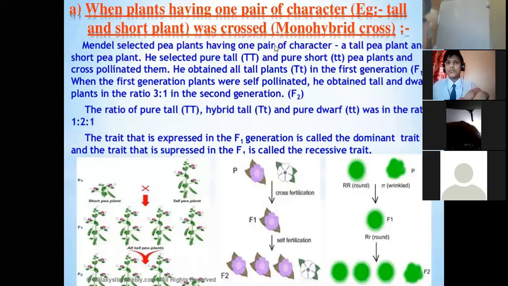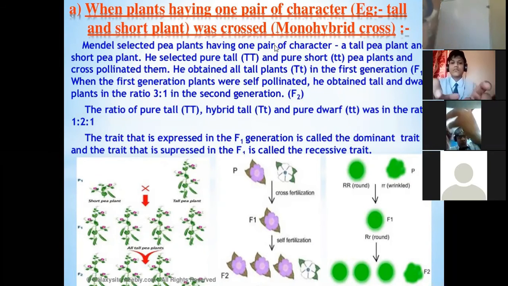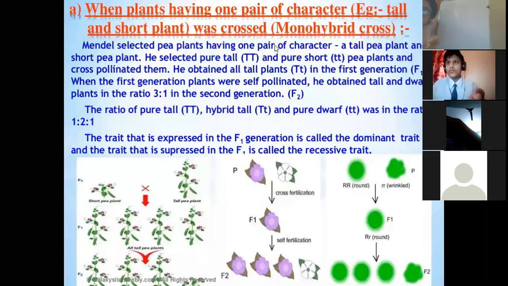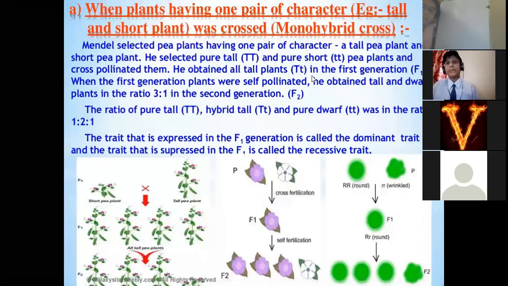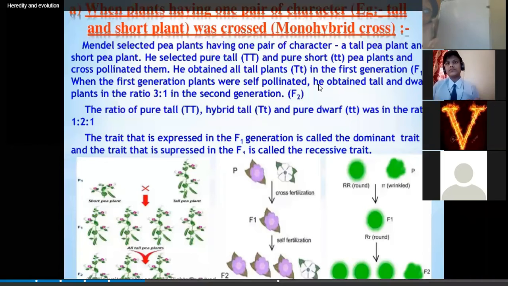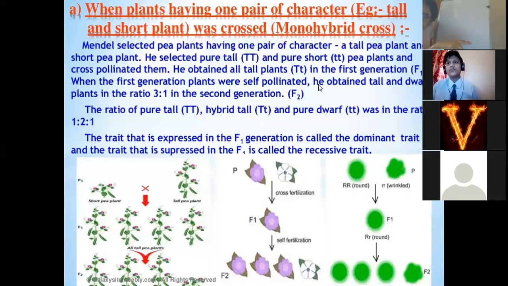What is done by the people? Even if you want to study the technique of cross hybridization, what do you need to do? You know that the site of sexual reproduction in a plant is the flower. We have already discussed this in the reproduction chapter. So for studying cross hybridization, we need flowers of two different plants.